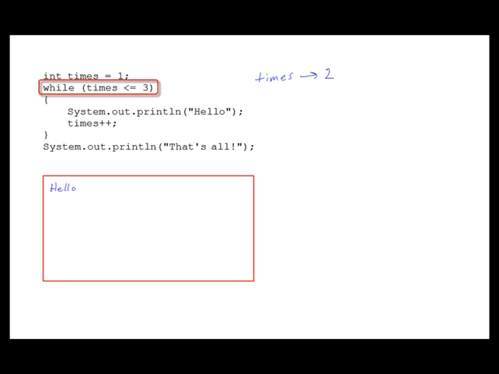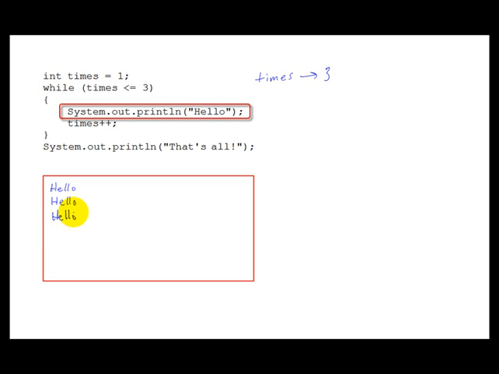We test the expression times less than or equal to 3. That's true. So we display hello on the screen. Then we increment times. So times is now set to 3, and the loop starts over. We test the Boolean expression times less than or equal to 3. Well, that's true. 3 is less than or equal to 3. So we display hello on the screen. Then we increment times. Times is now set to 4.